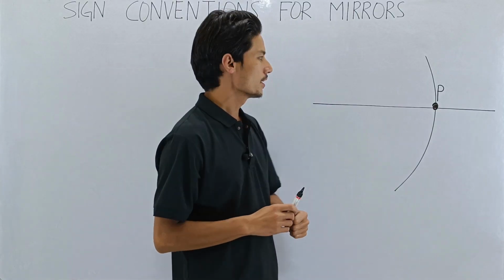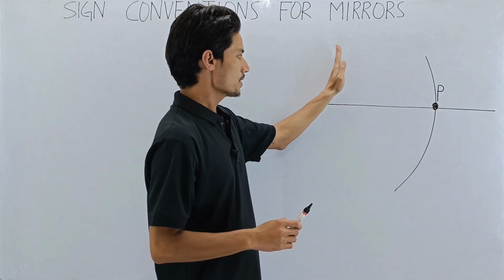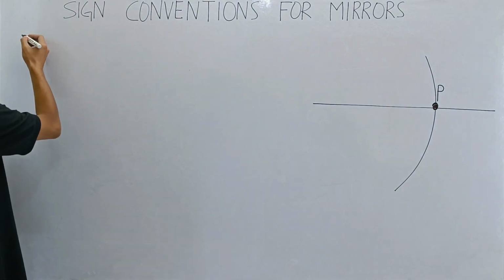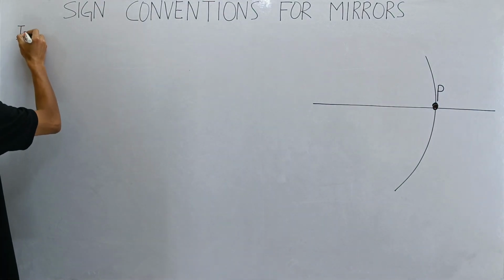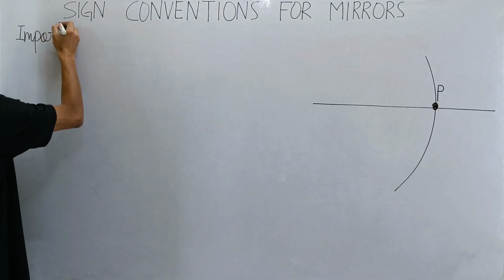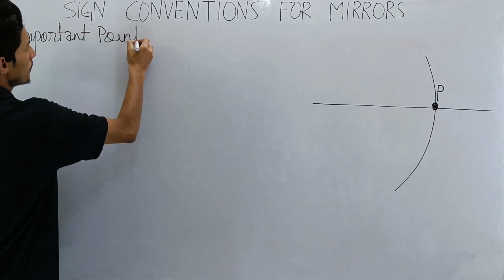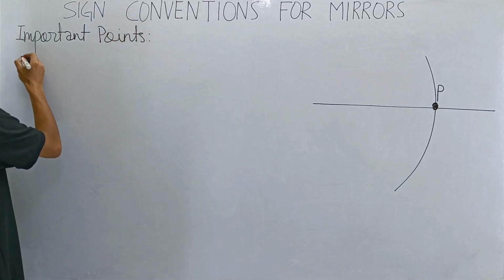Clear? All right. Now, remember, the object is always kept in front of the mirror. Let me write this down. So, important points you have to know. Point number 1.